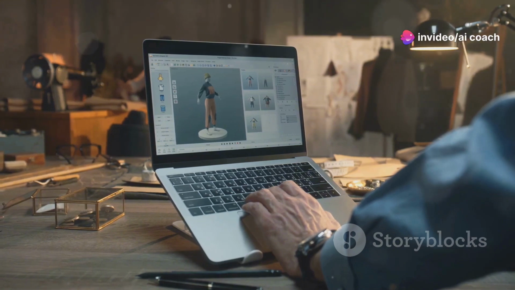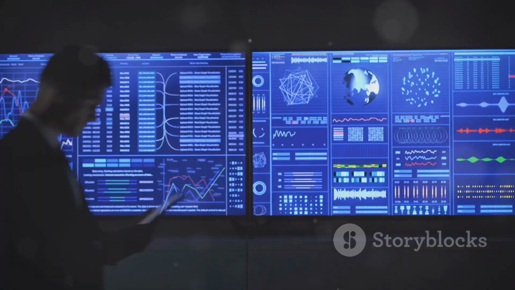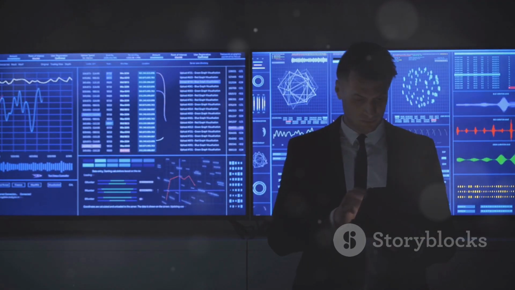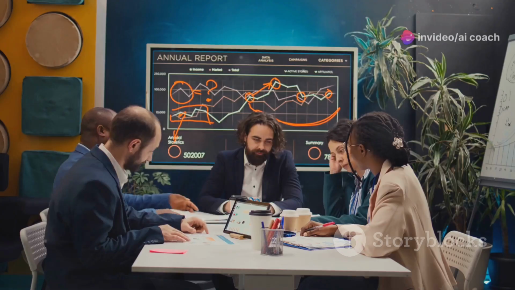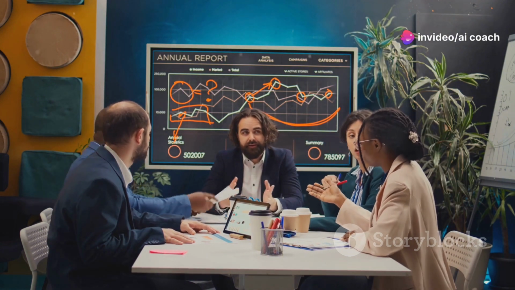So how do you get started with AI for business planning? Follow this step-by-step guide. First, identify the best AI tools for your needs. Next, gather and input your data. Then let the AI crunch the numbers and analyze the information. Finally, review the AI-generated insights and refine your business plan accordingly.